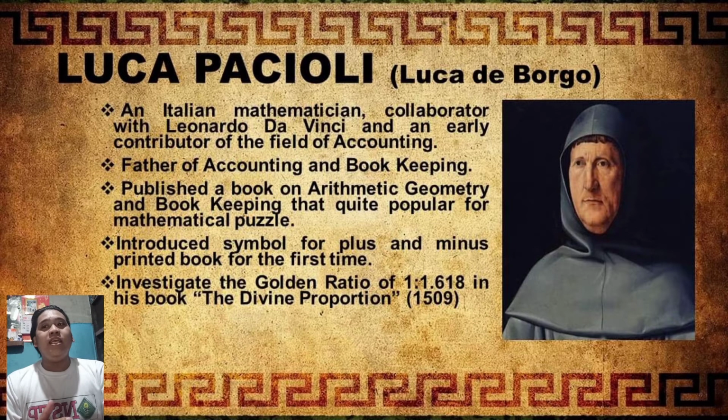Next, Luca Pacioli is the father of accounting and bookkeeping. He published books on arithmetic, geometry and bookkeeping that were quite popular for mathematical puzzles. He also introduced the plus and minus signs in a printed book for the first time, and he also investigated the golden ratio of 1:1.618 in his book The Divine Proportion in the year 1509. Pacioli concluded that the golden ratio was a secret message from God. It says that it is the secret knowledge of the beauty in a thing.